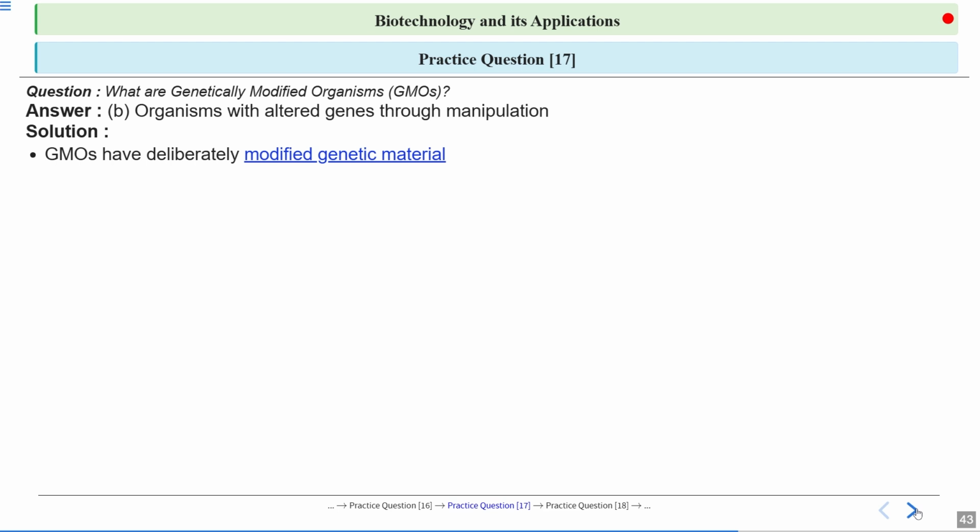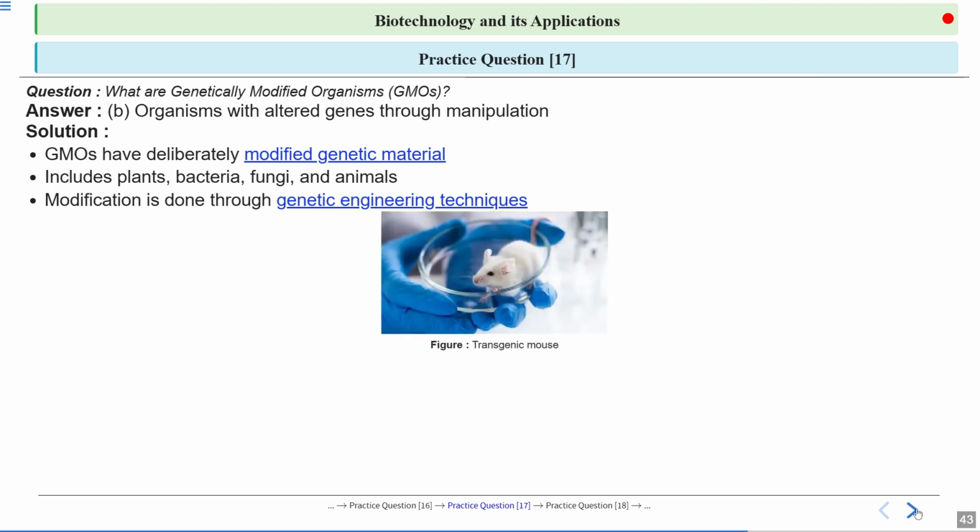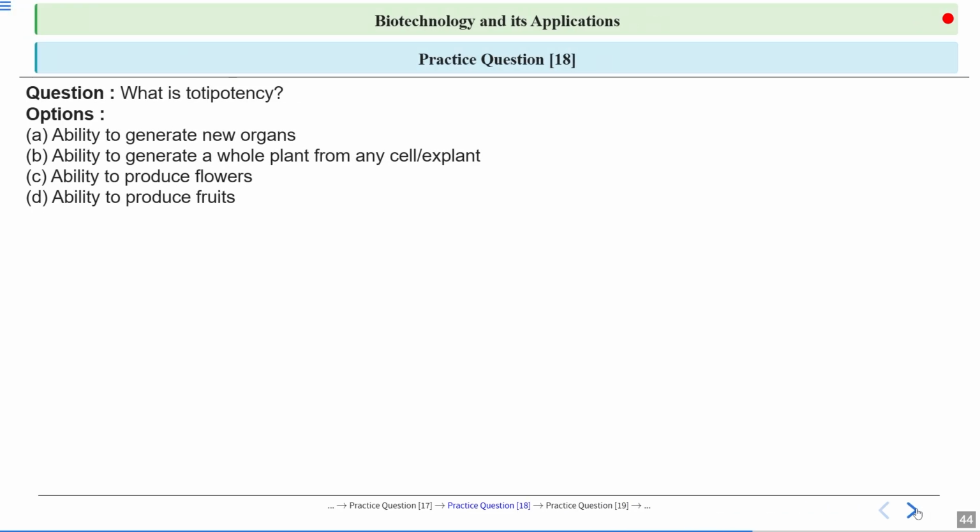So GMOs, that is genetically modified organisms, have deliberately modified genetic material. It can include plants, bacteria, fungi, animals, anything. Modification is done through genetic engineering techniques. So this is a transgenic mouse which has been shown in the figure.